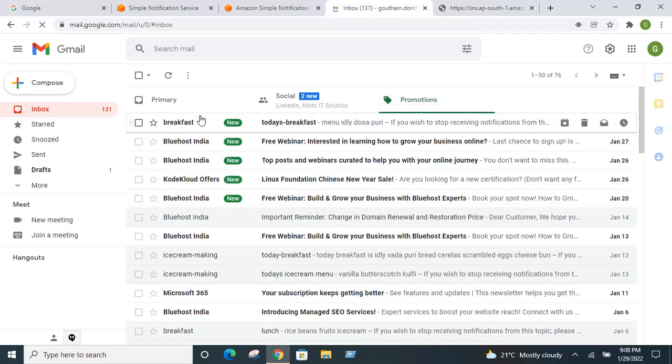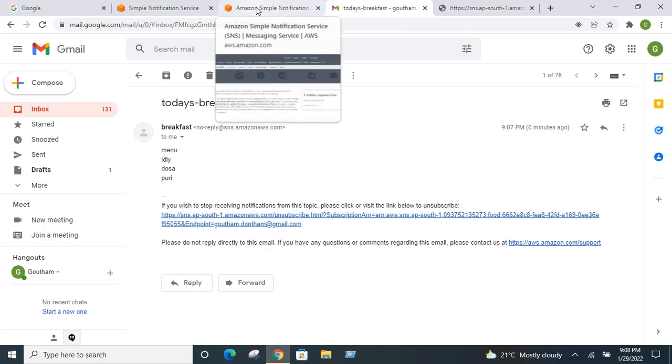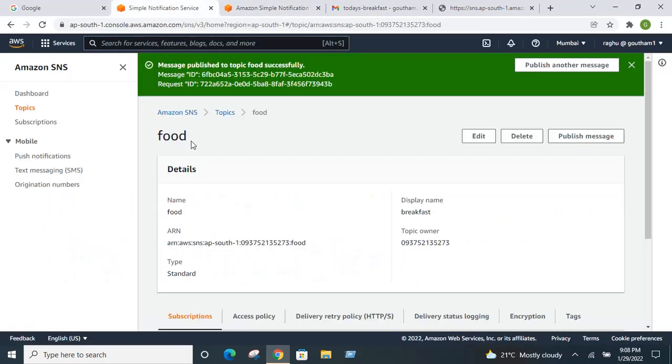See here, what is the breakfast today? You can see here what is today's breakfast menu: idli, dosa, puri. This is the message which I have published to the topic. Then whoever has subscribed to the topic will automatically get the email notification. So in this way the Amazon Simple Notification Service will work.